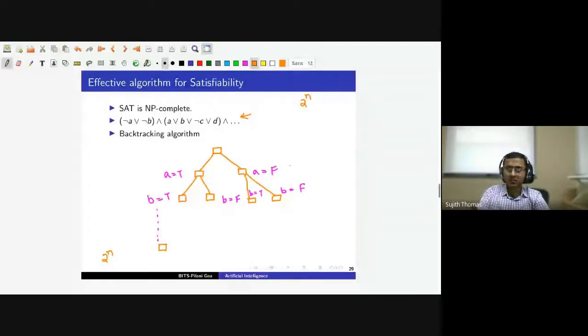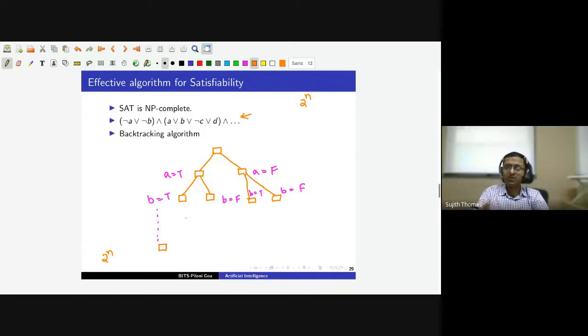And now we can think of this search space. Essentially, this is a search space, and we are trying to search for a model that satisfies our sentence. We can think of it as a tree, where at each level we assign a value to one of the symbols.